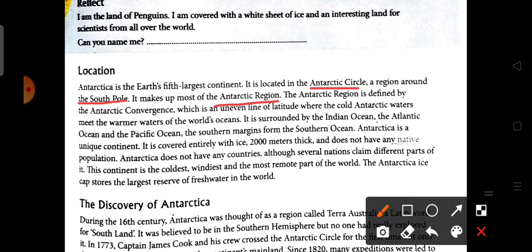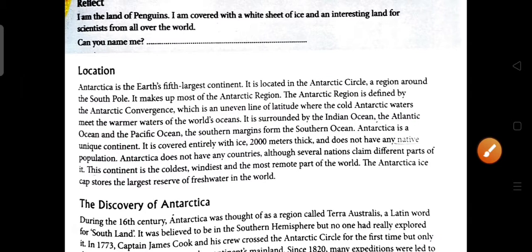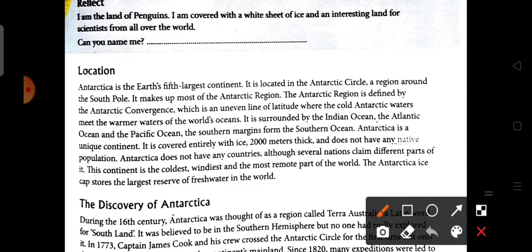The Antarctic region is defined by the Antarctic convergence, which is an uneven line of latitude where the cold Antarctic water meets the warmer water of the world ocean. So the Antarctic convergence is a line of latitude where the cold water of the Antarctic Ocean meets the other ocean waters that are warmer.